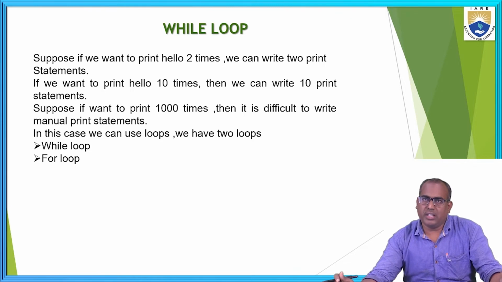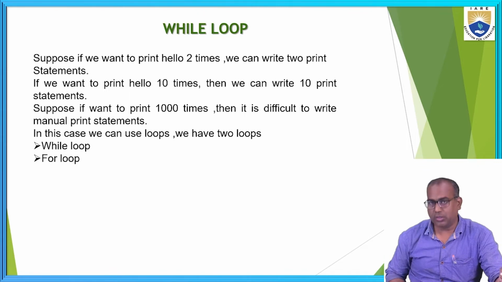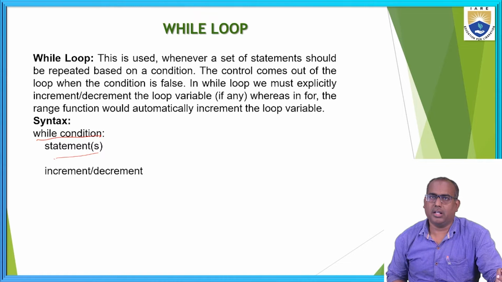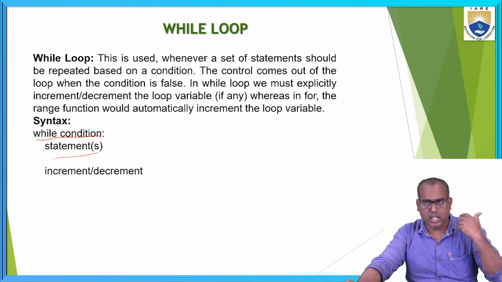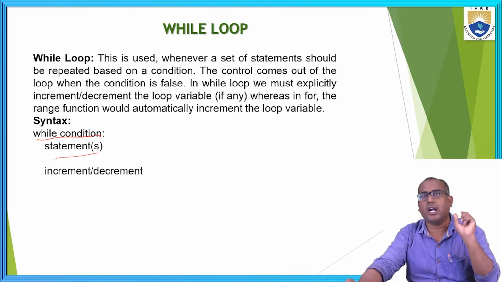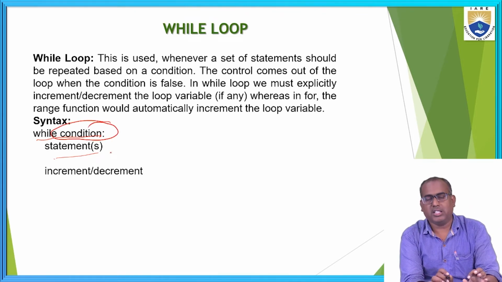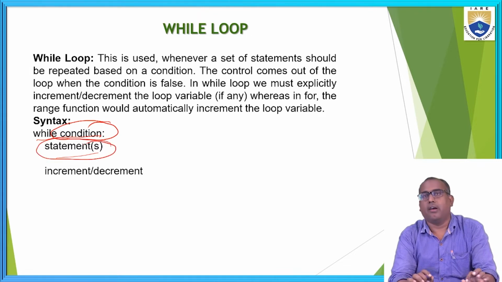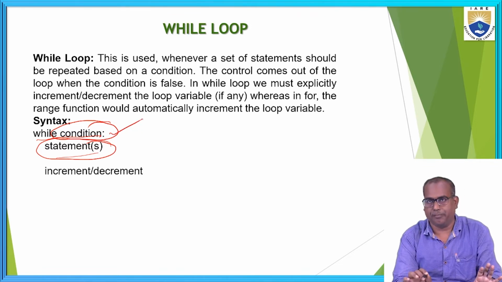We have two loops in Python: while loop and for loop. Now we are going to see the while loop first. The while loop syntax is like this. This while loop mainly executes a statement or set of statements based on the condition. While the condition we write here is not false, this block of statements will be repeatedly executed until the condition becomes false. Okay.